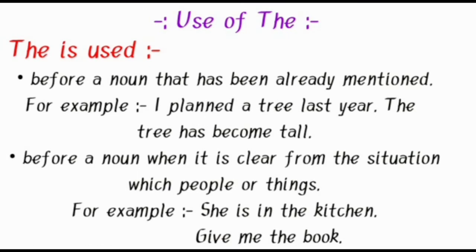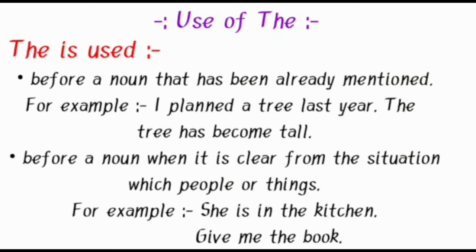"The" is used before a noun that has already been mentioned. For example, I planted a tree last year. The tree has become tall. So "the" is used to refer to anything that has already been mentioned in the first sentence. Look at the examples. In the first sentence, the tree has been mentioned, and we are just talking about the same tree in the second sentence. That's why we are using the determiner "the" just before "tree."